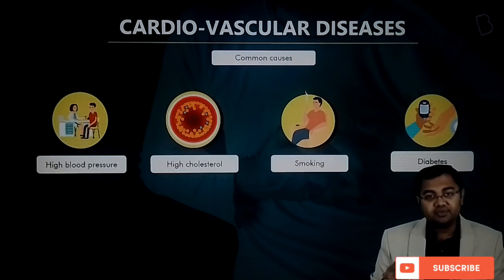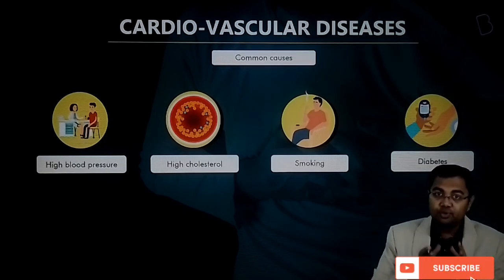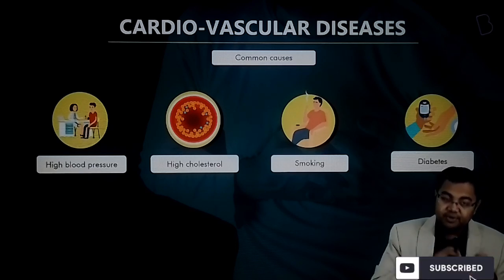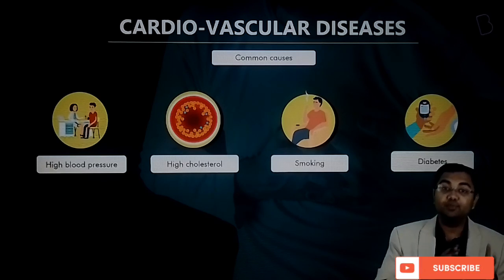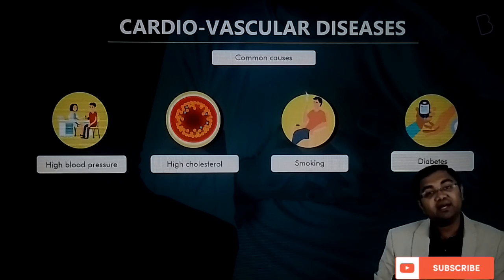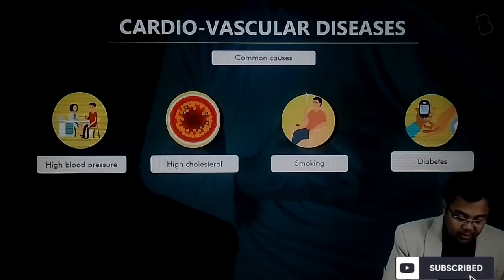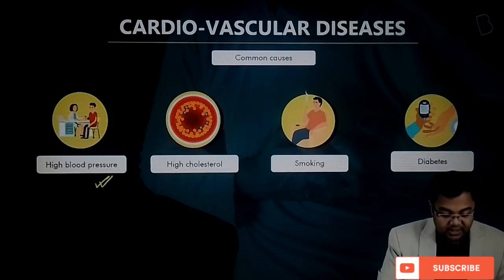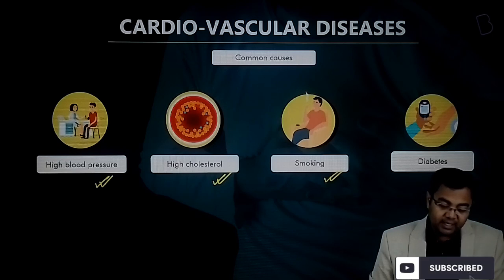Now if you talk about the common causes of the cardiovascular diseases, just remember that in most of the non-communicable diseases that we are about to see, the preventive measures are going to be very similar, because as we had discussed, most of these diseases are called lifestyle diseases. So maintaining a healthy lifestyle is what you need to do to keep these kinds of diseases at bay. High blood pressure can be one of the causes, high cholesterol, smoking, diabetes; all these can lead to different kinds of cardiovascular diseases.